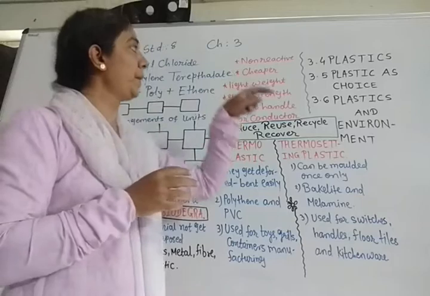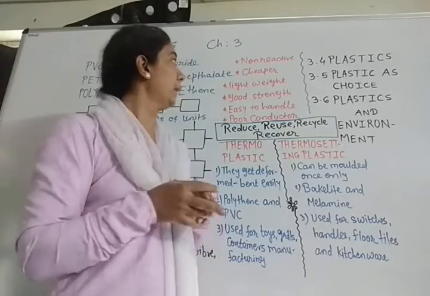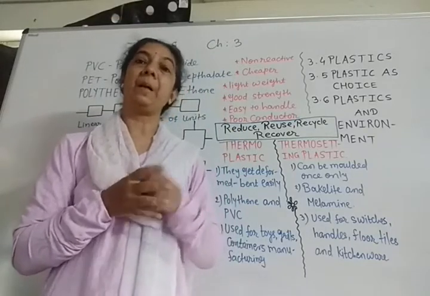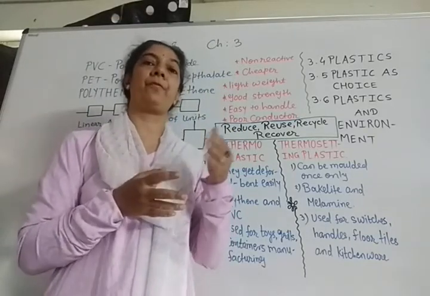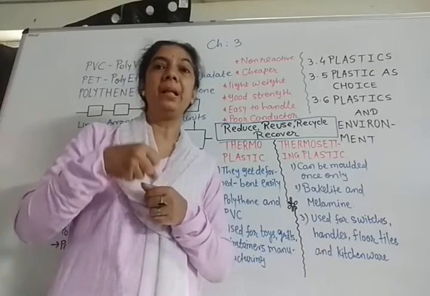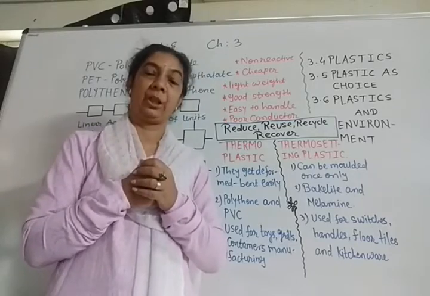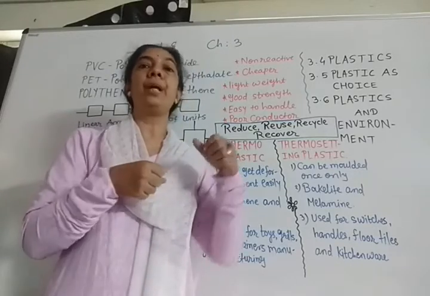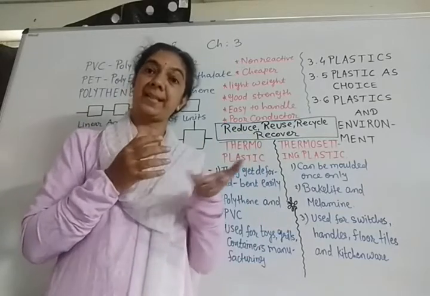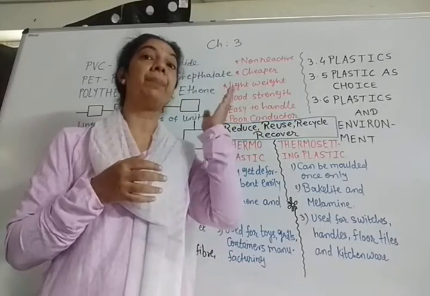Second property, plastics are cheaper. Third property, they are lightweight. Compare the things which are made from other materials. The handles can be made from wood also. So the handle of wood and the handle of plastic. Chairs can also be made from wood as well as from metals.